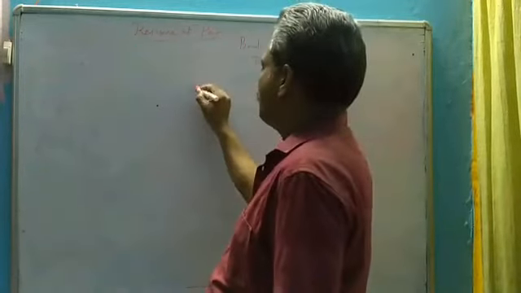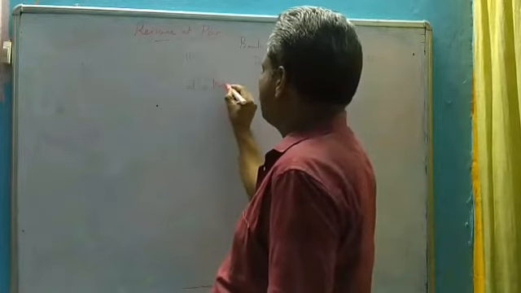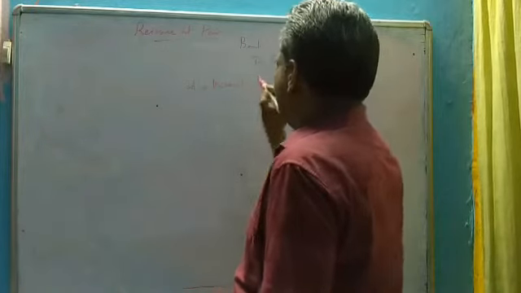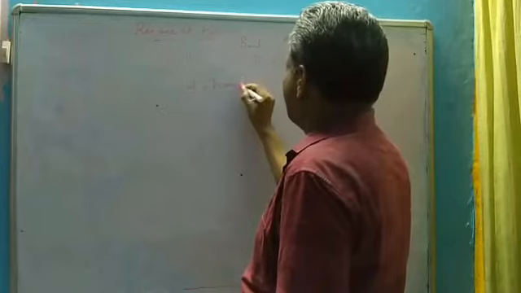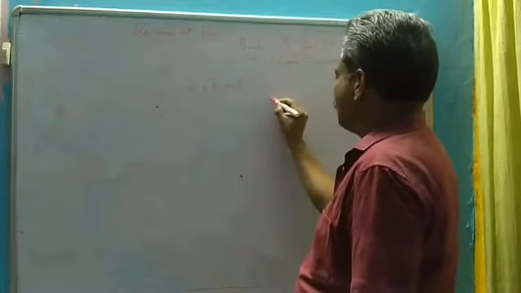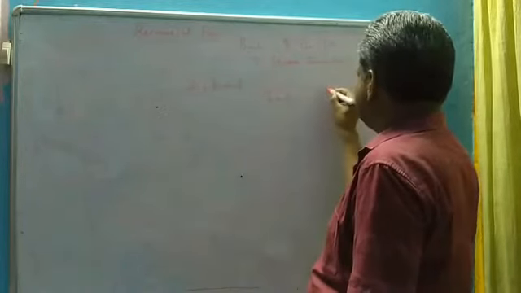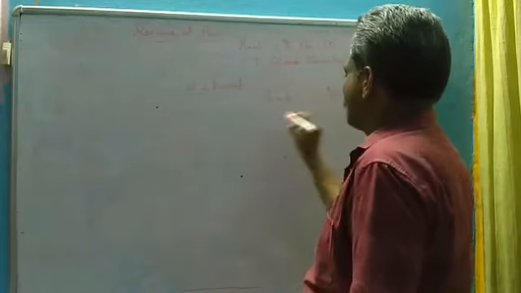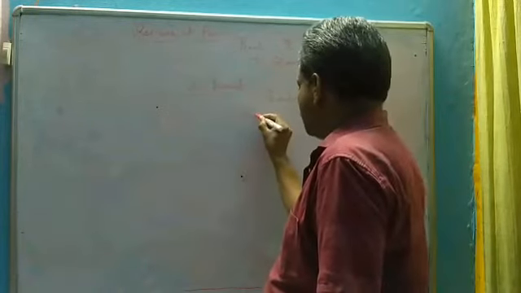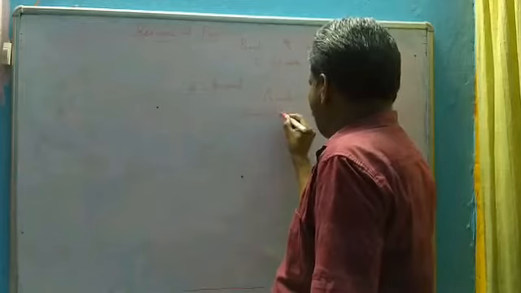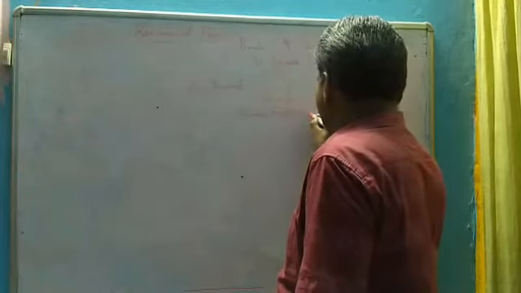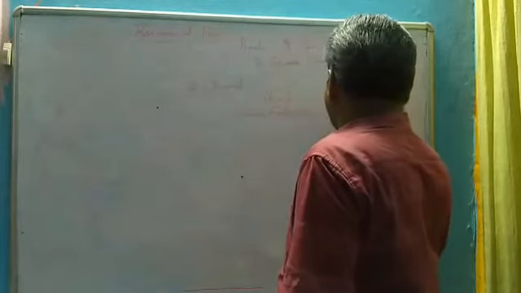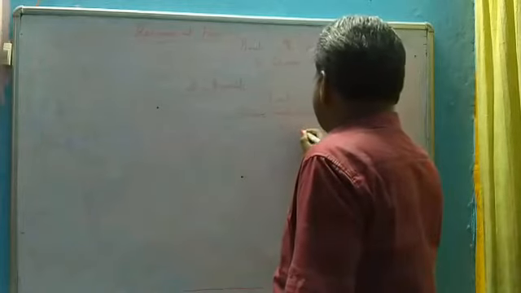Then at a discount. Entry will be bank account debit, share forfeiture account debit, to share capital.